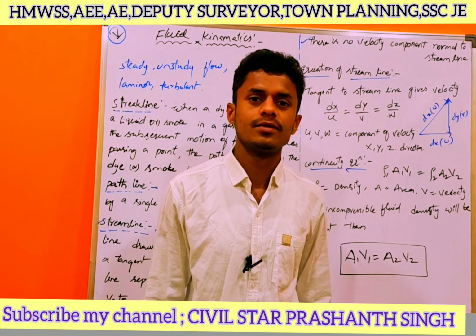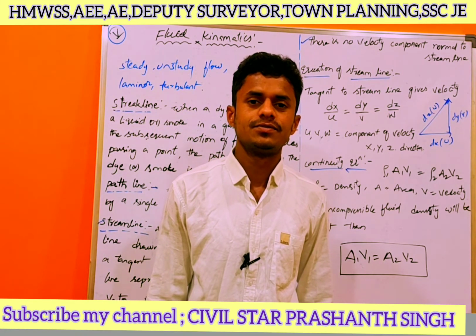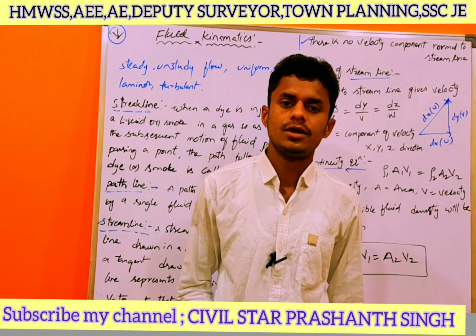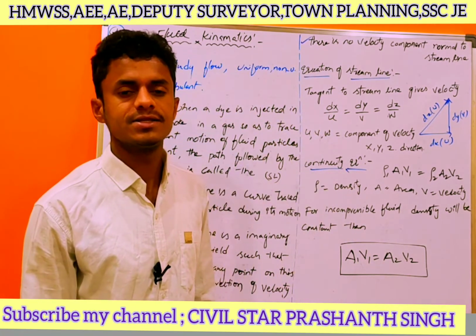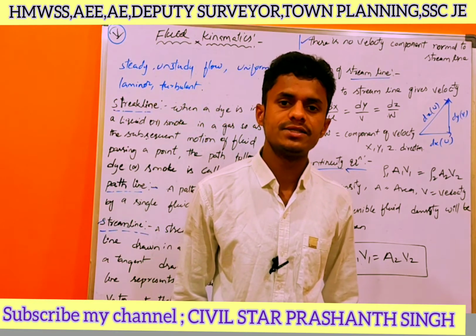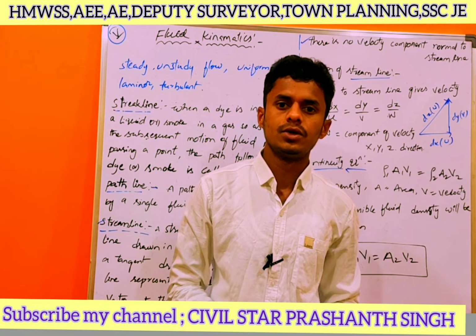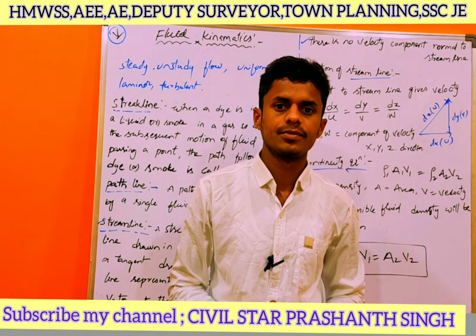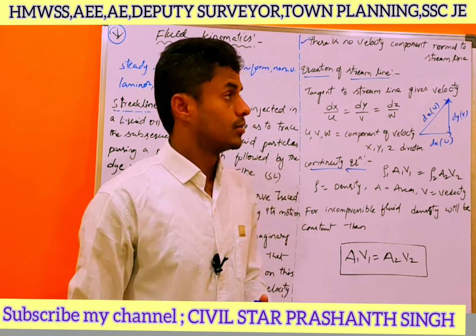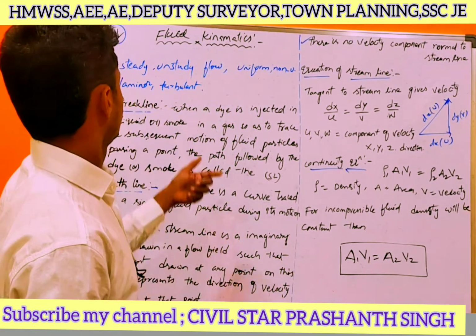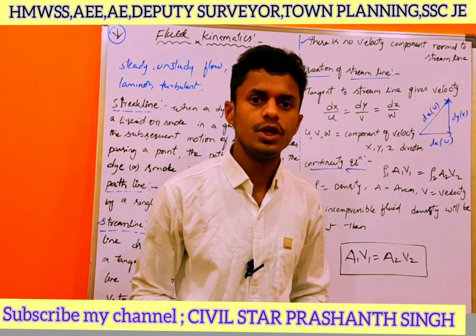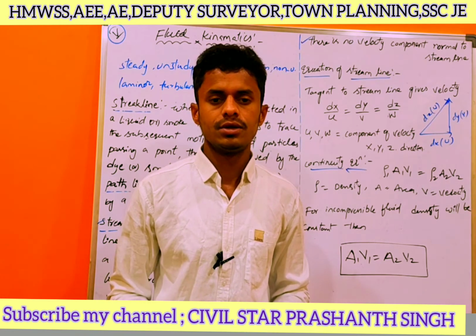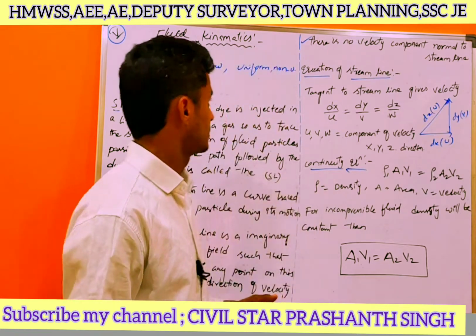Hi everyone. In the fluid mechanics subject, we have completed the 4 chapters. Next, the fifth one is fluid kinematics. In fluid kinematics, we have the total theory part and small definitions. So, in that fluid kinematics, you can see steady flow, unsteady flow, uniform flow, and non-uniform flow. These are basic definitions. We know that it is very simple.